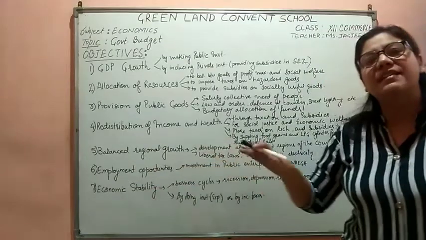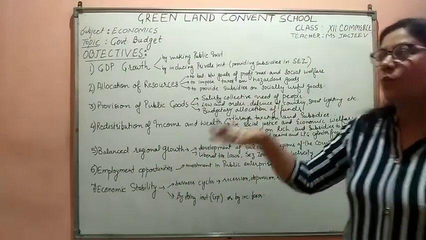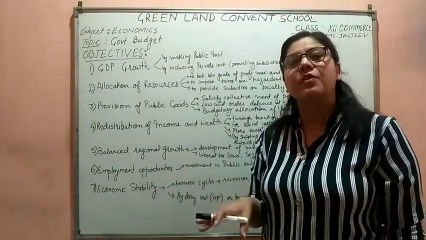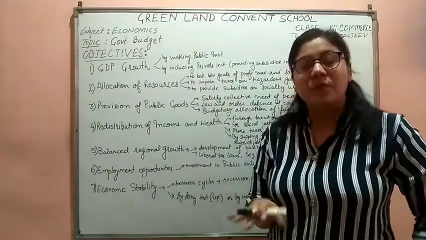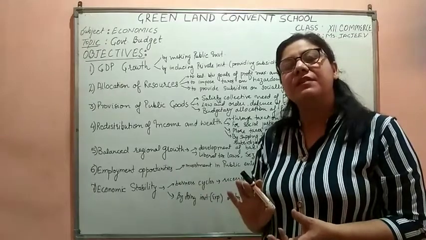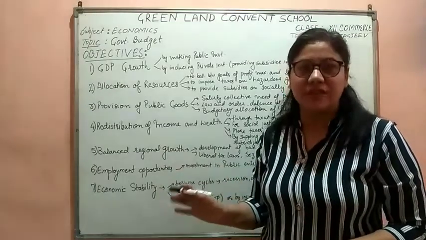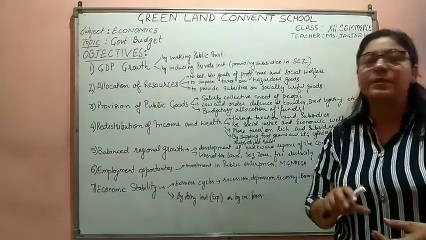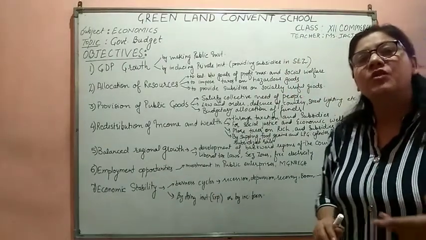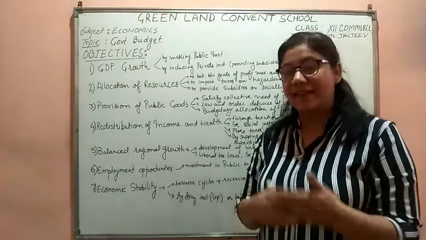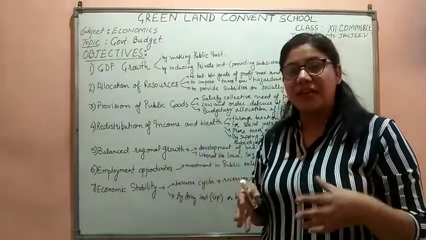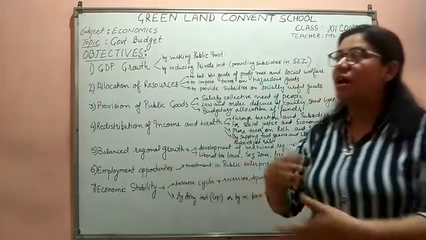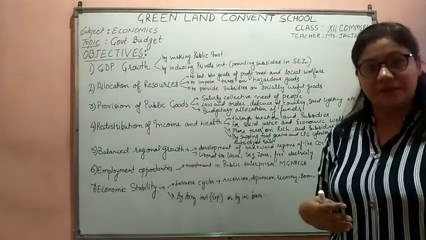If there is not balanced regional growth, the people in one part of the country would be poorer and the people in the other part of the country would be richer. And in this way, what would happen in our country? More and more migration will happen. The people from other states would go in search of employment opportunities to the prosperous states of the country. Like at this particular time, you can imagine, if you are watching the news channels, how migration of labor is taking place.